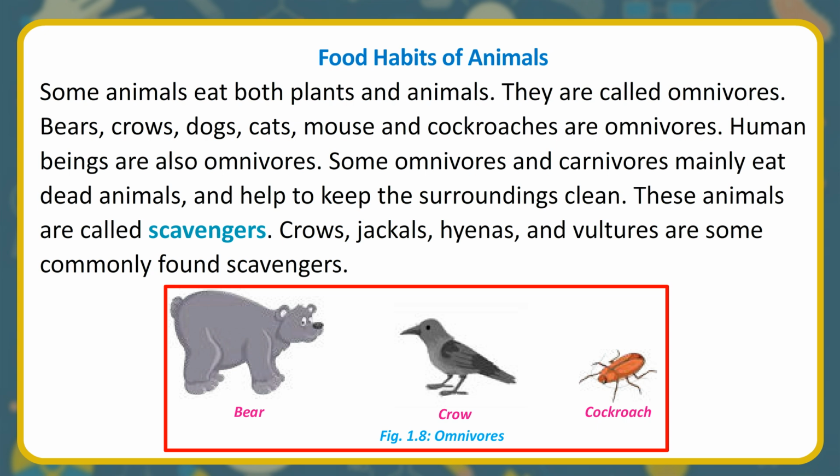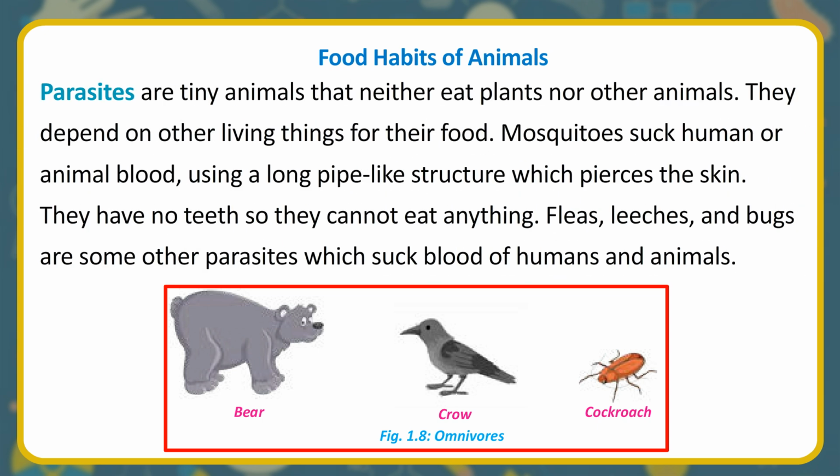Some omnivores and carnivores mainly eat dead animals and help to keep the surroundings clean. These animals are called scavengers. Crows, jackals, hyenas, and vultures are some commonly found scavengers. Parasites are tiny animals that neither eat plants nor other animals. They depend on other living things for their food. Mosquitoes suck human or animal blood, using a long pipe-like structure, which pierces the skin.